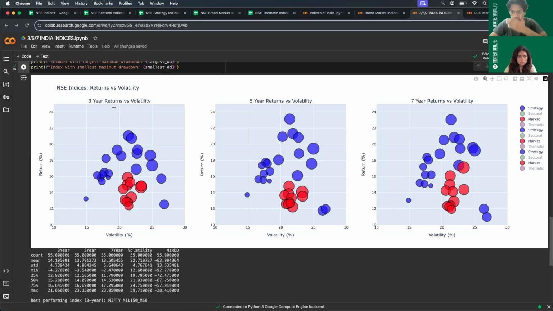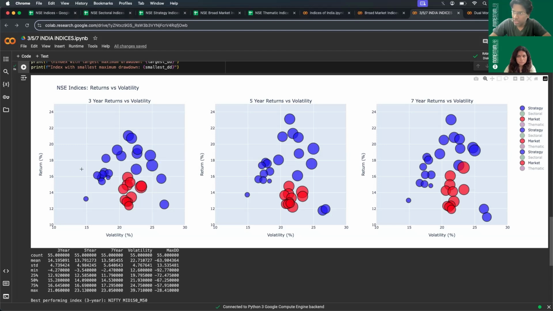So you see that there are indices in each of these 3 quadrants, and there are a few indices in this quadrant as well. This quadrant has less return with high risk, and ideally we would want to avoid such. Now let's focus on each of these quadrants and see which strategy or factors are falling in these quadrants.